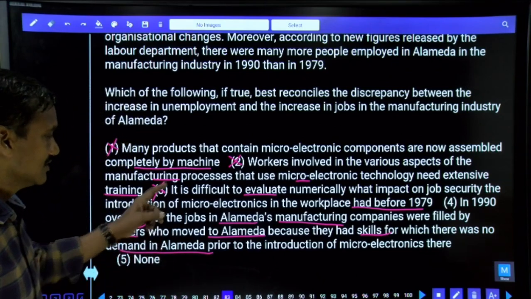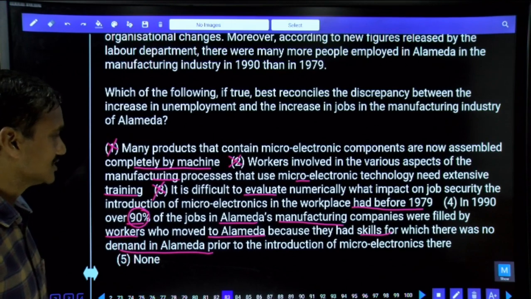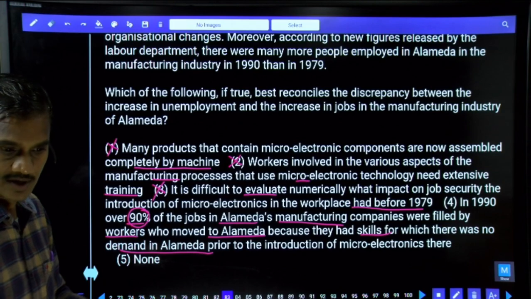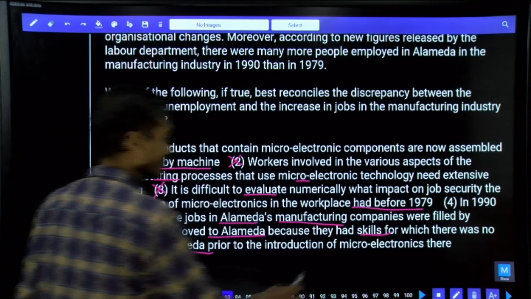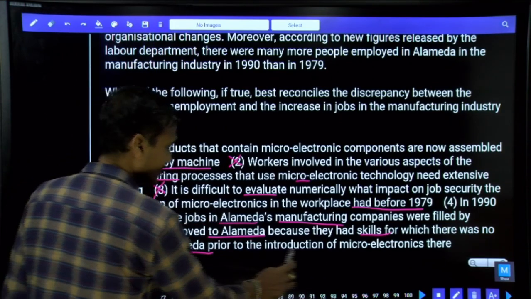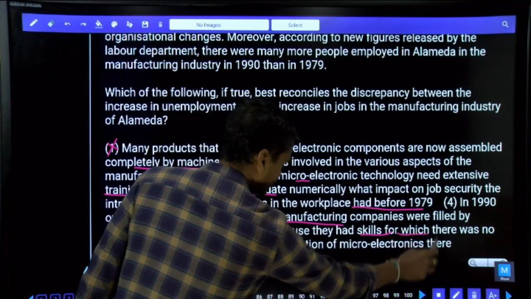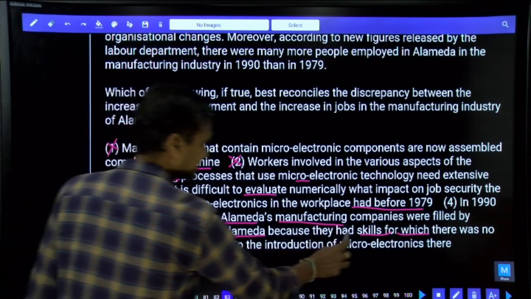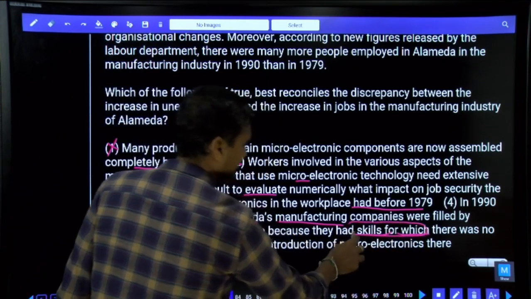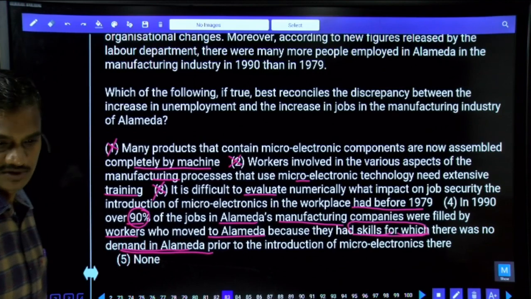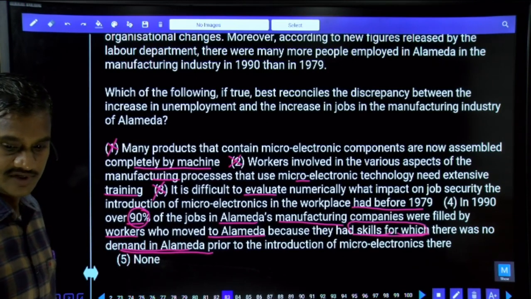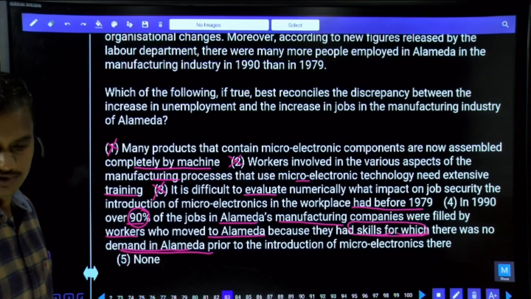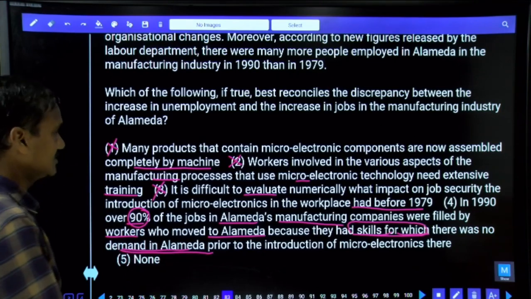That means here, with the help of the fourth one, we can definitely say that more and more people were recruited. And which type of people are recruited? Those who have filled the jobs by moving there because they had skills for which there was no demand before. That means experienced people were recruited a lot. That means it is just because of what? It is because of the organizational changes that these positions could be filled. Then what is your answer? Fourth one is the answer.